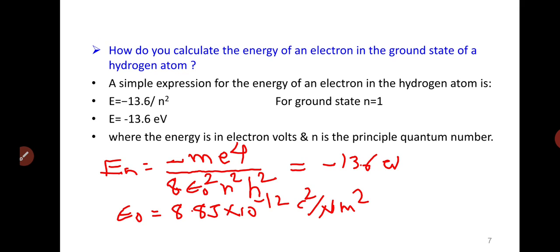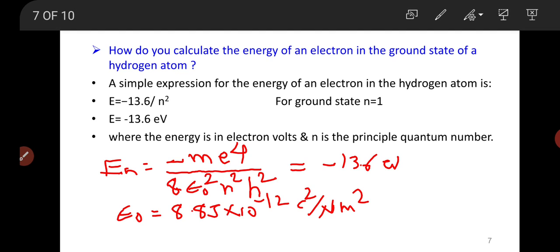Here m is the mass of the electron, which is 9.1 into 10 raised to minus 31 kg.